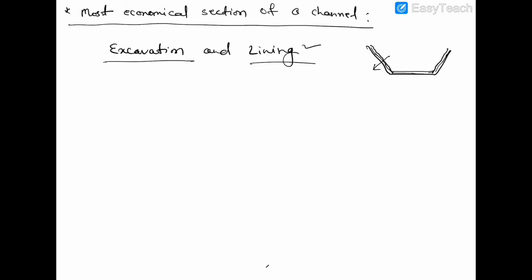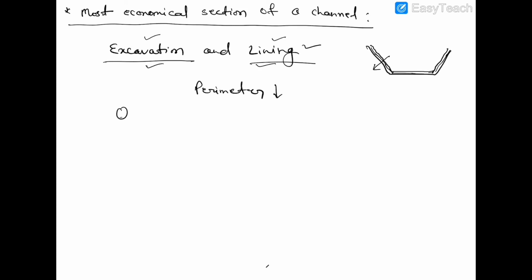Excavation and lining are directly related to the perimeter of channel. Clear? If the perimeter will be minimum, then the cost of excavation and lining will be minimum.